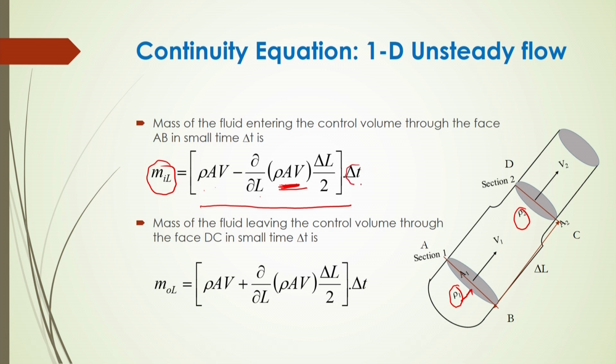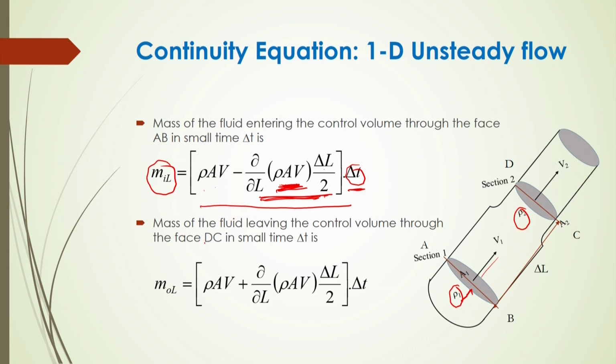Then if you multiply by delta t, within that particular time what should be the mass? Since the length of this control volume is delta L, the average length will be delta L by 2. Finally, this will be the change of mass within a small time delta t. So it will be M_IL.